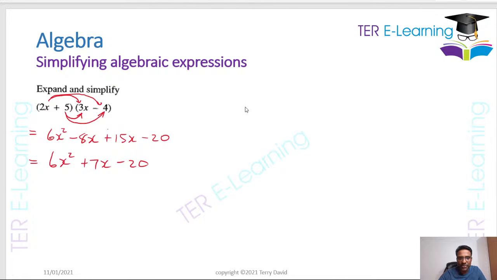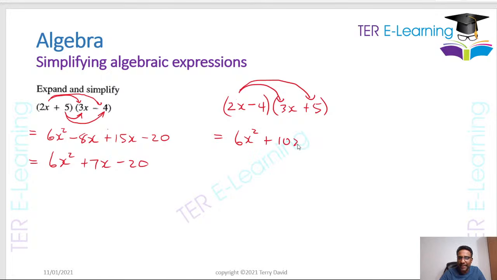Now I have some space here, so I'll do another one for you guys. Let's say 2x minus 4, and let's say we have 3x plus 5. Let's say we want to expand this here. If you want to expand these two brackets, you do the same thing: the first term by every single term in the second bracket. So you can work that out one time. 2x multiplied by 3x is going to give me 6x squared,